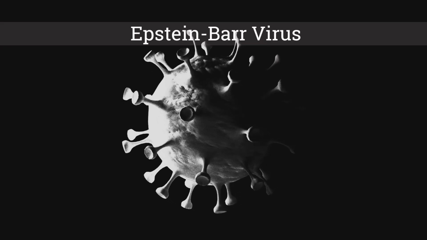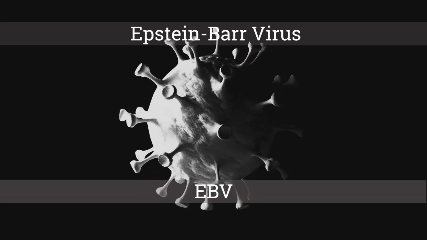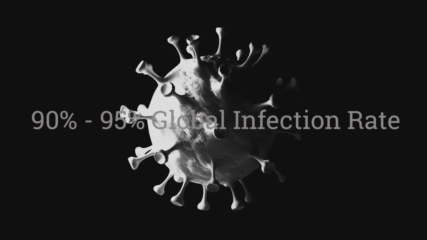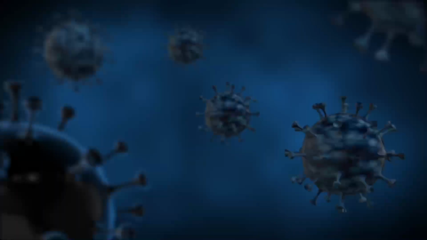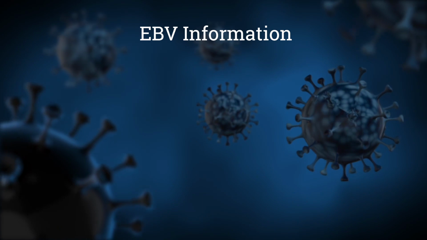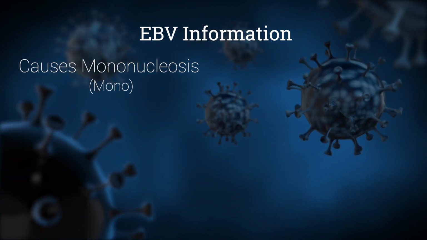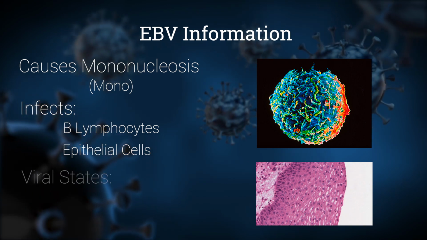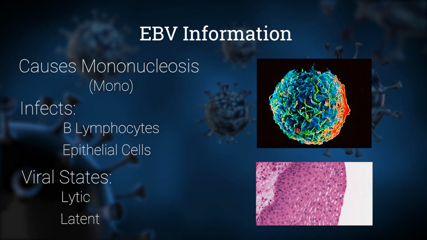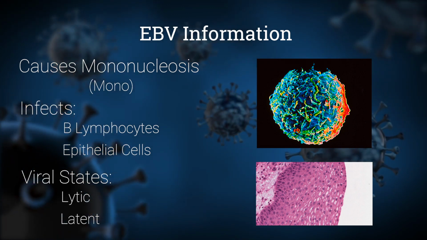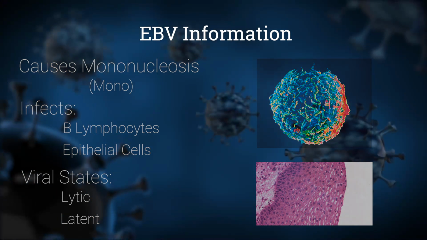Let's unpack that. Epstein-Barr virus, also known as EBV, is a highly infectious herpes virus prevalent worldwide with between 90 and 95% of the global population being infected. Whilst most cases remain asymptomatic, occasionally the infection can cause diseases such as mononucleosis, or mono. The virus infects B lymphocytes and epithelial cells and is able to switch between a lytic and latent state to evade detection of immune cells and produce large numbers of virions to infect other B lymphocytes within the host. This allows for persistent infection.